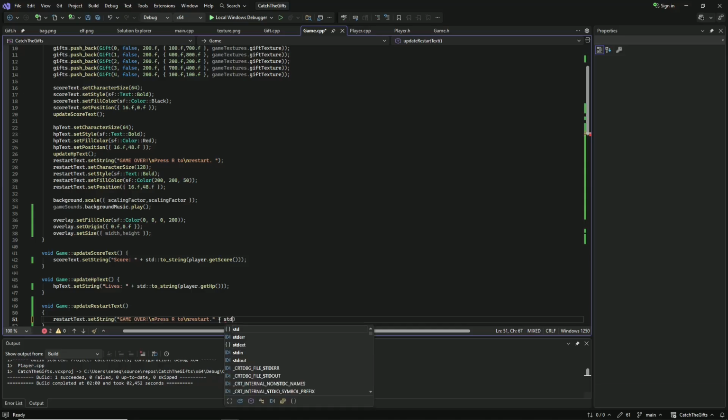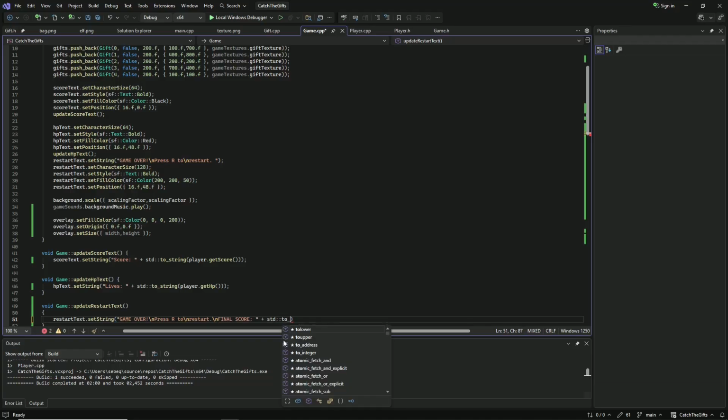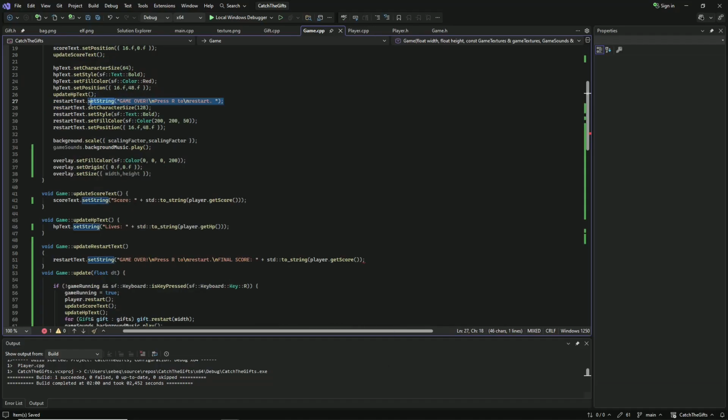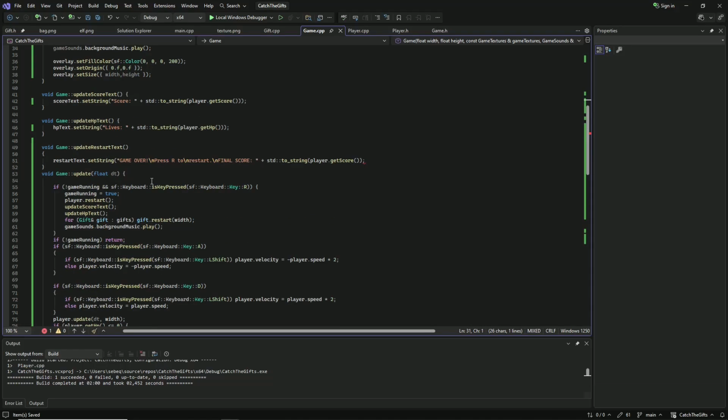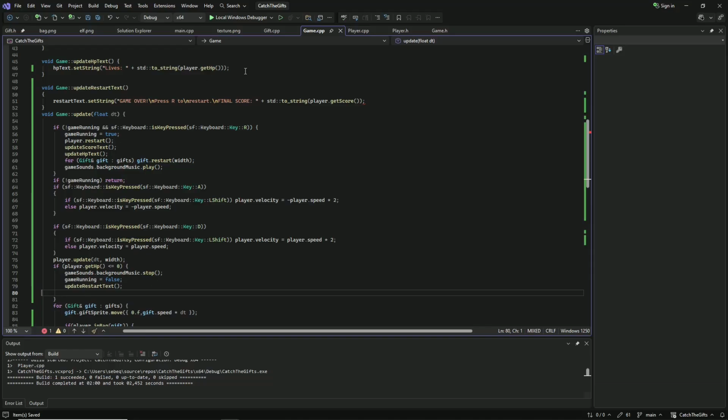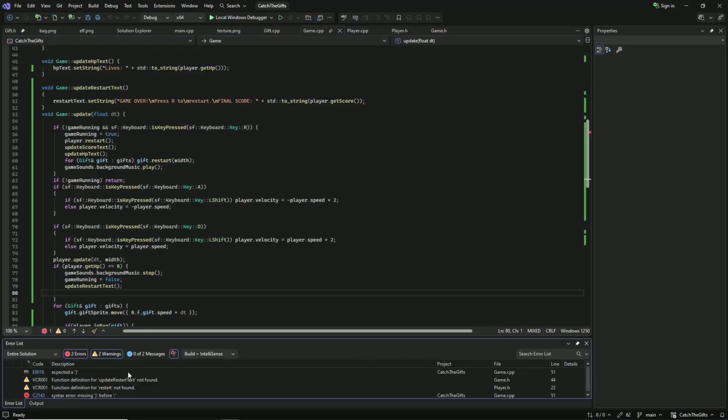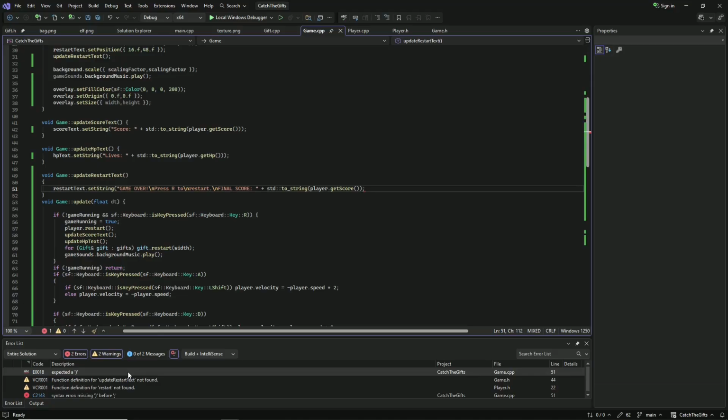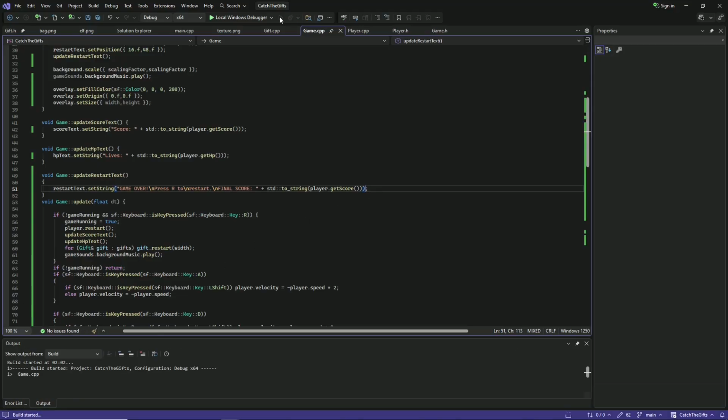Also, let's add final score, maybe in a new line. Standard to string player dot get score. Here, let's call restart text dot update restart text. Oh, sorry, not this, but just update restart text. Okay. And in the update function, let's also update that. Expected closing bracket. Oh, okay, this should fix the problem.